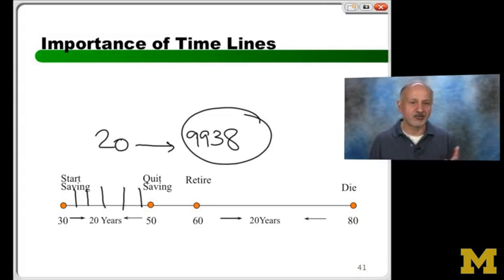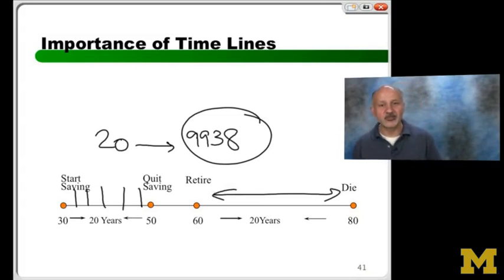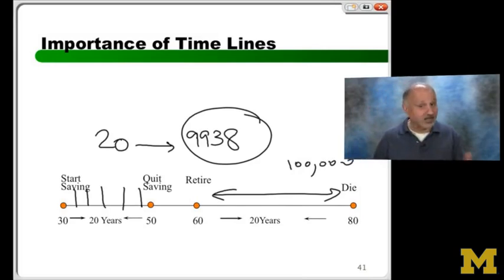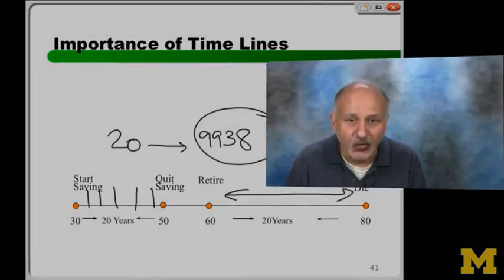How many times? 20 times. But I'm going to use that money to consume how much? 20 times, $100,000. How the heck is this possible? It's possible because the time value of money is 8%. If the time value of money was 0, the world ain't going to make me do this easily. Right? So I save 9938, I get 9938 back, 1 for 1, if the interest rate is 0.